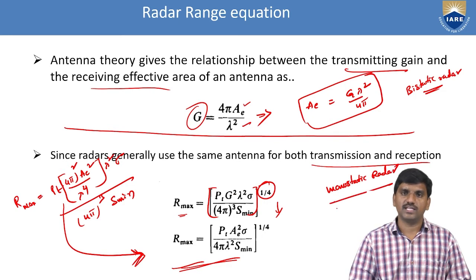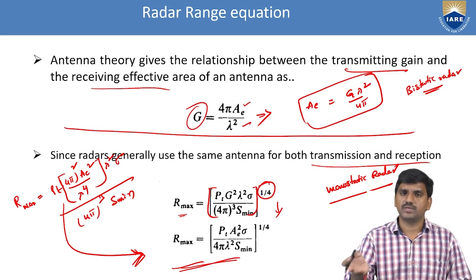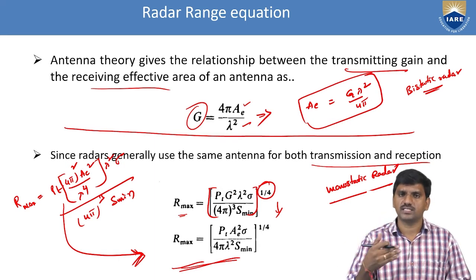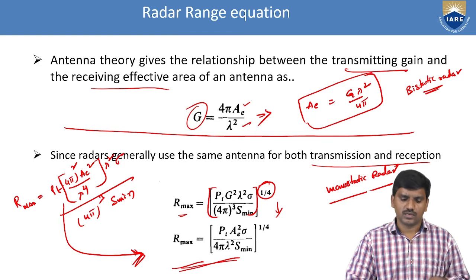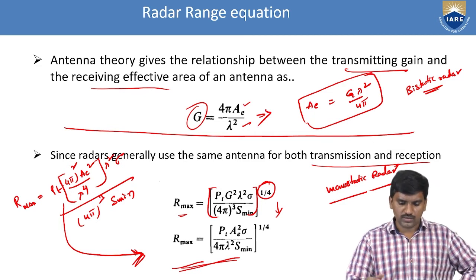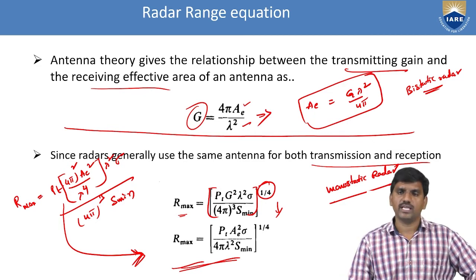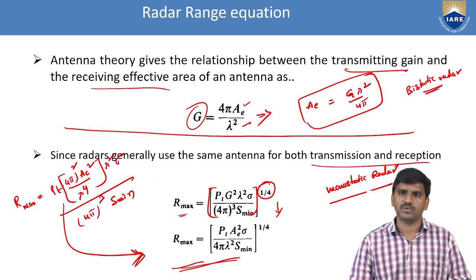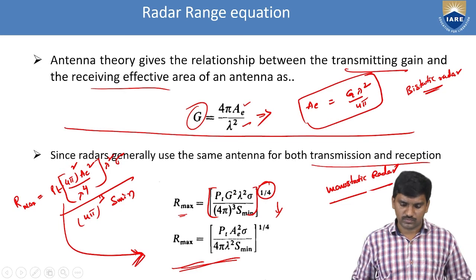As we already know, we have the monostatic radar equation and the equation for bistatic radar, including losses: transmitter losses, receiver losses and medium losses. So this is about the radar range equation. Rmax for monostatic radar is equal to (PT AE square sigma by 4 pi lambda square S minimum) whole power 1 by 4.